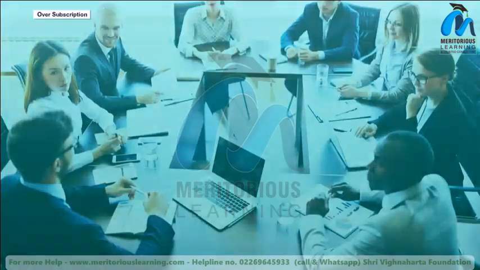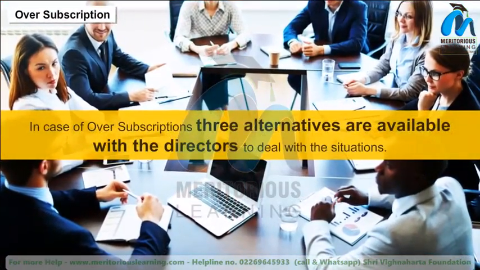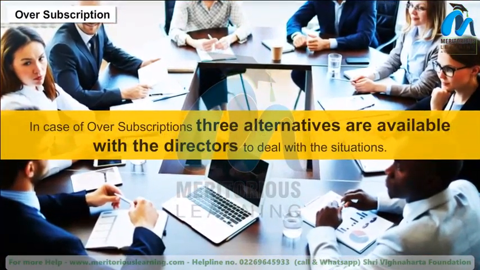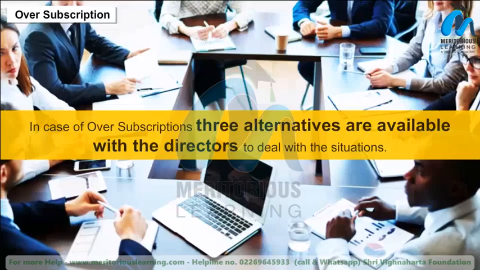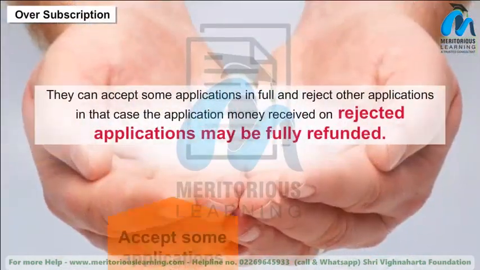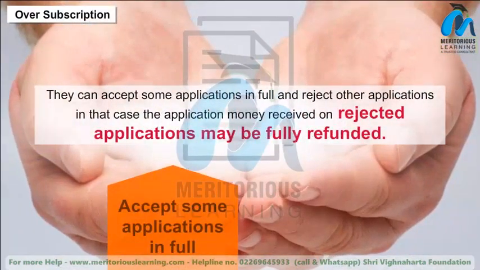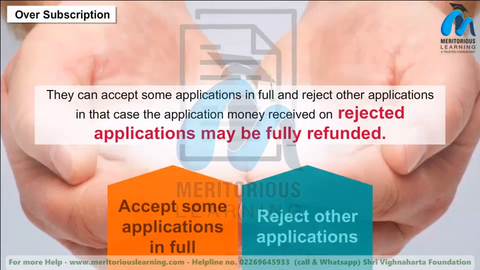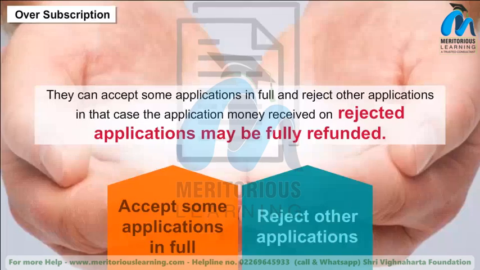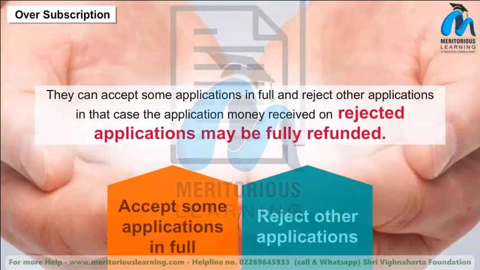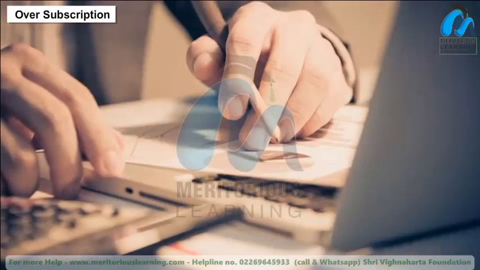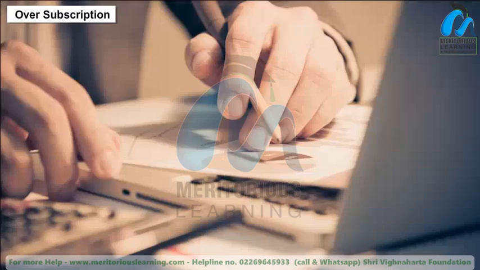Oversubscription. In case of oversubscription, 3 alternatives are available with the directors to deal with the situation. 1. They can accept some applications in full and reject other applications. In that case, the application money received on rejected applications may be fully refunded. The journal entries will be done as follows.